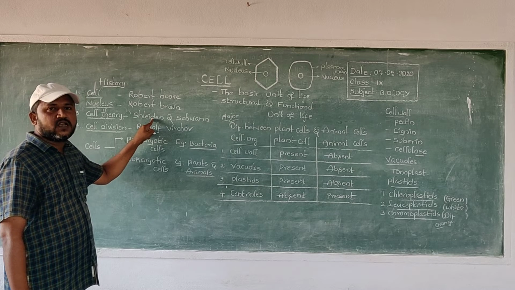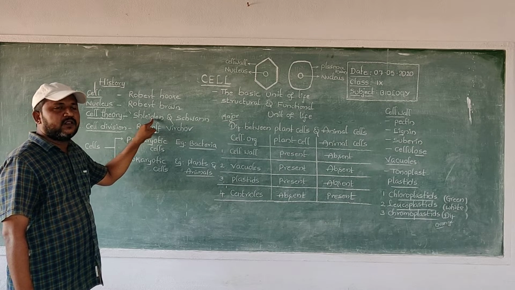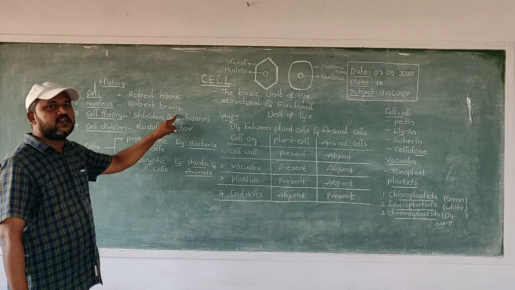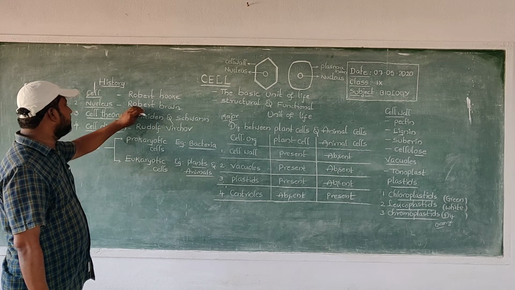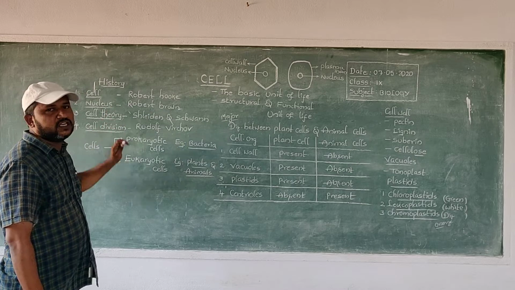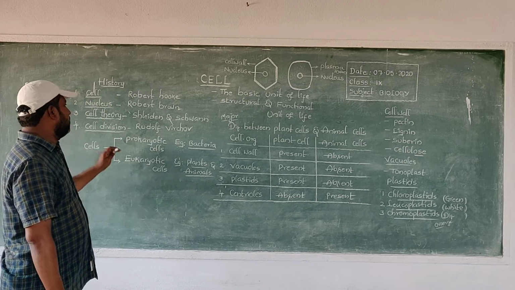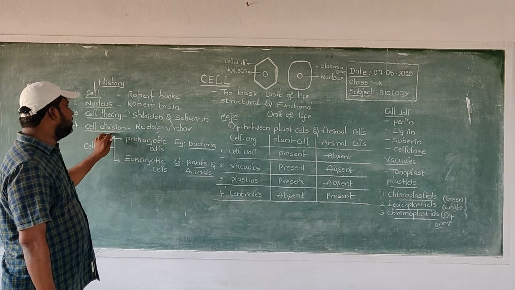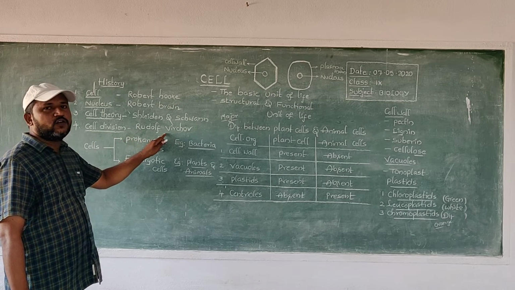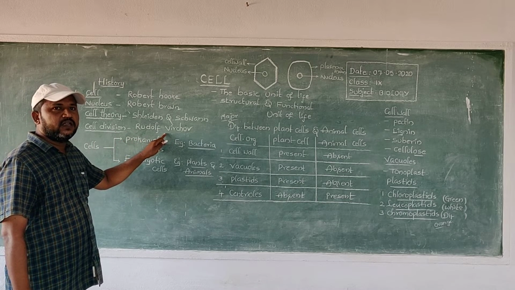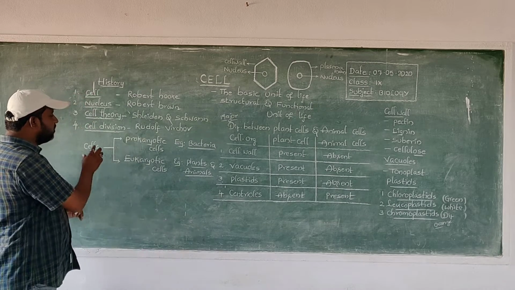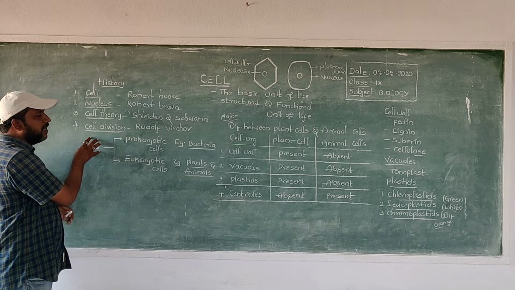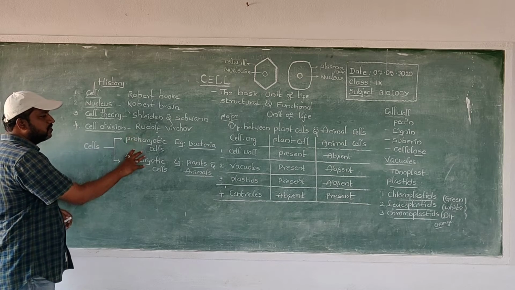Schleiden researched plant cells and Schwann researched animal cells. These two scientists discovered the cell theory in the year 1830. After that, cell division was proposed by Rudolf Virchow in 1855.